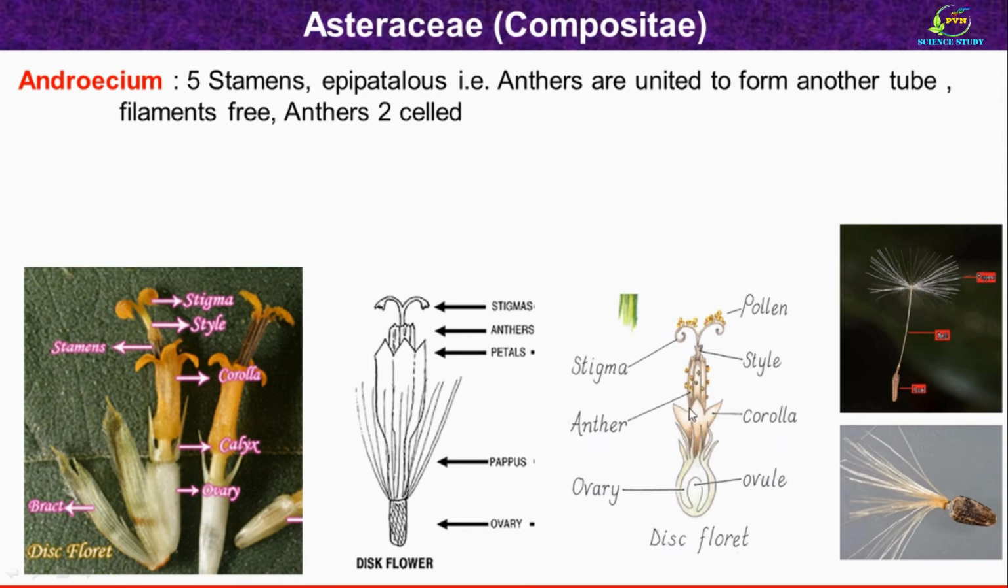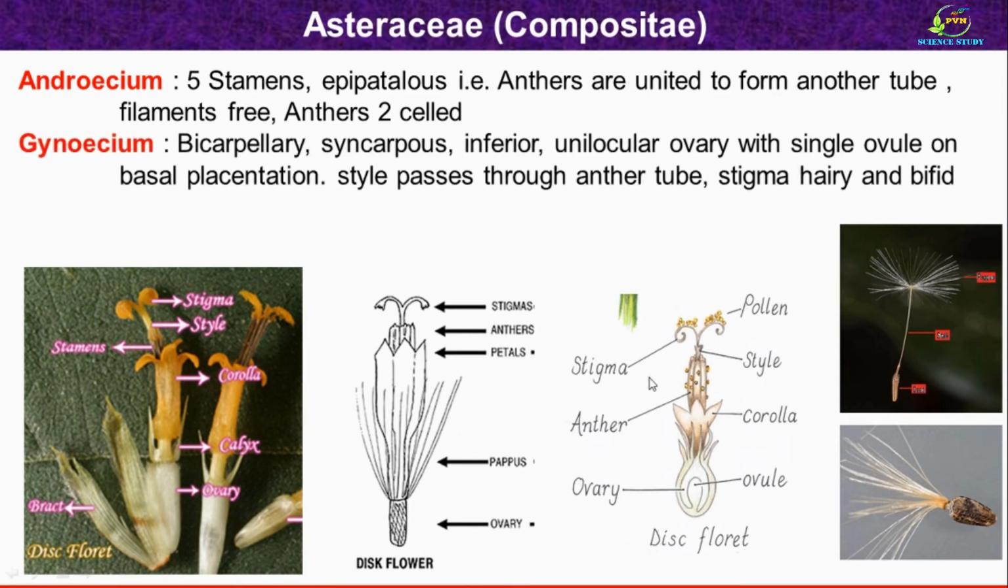They are attached to the petals and so described as epipetalous. In the disc flower, anthers are united and filaments are free. Anthers are two-celled.